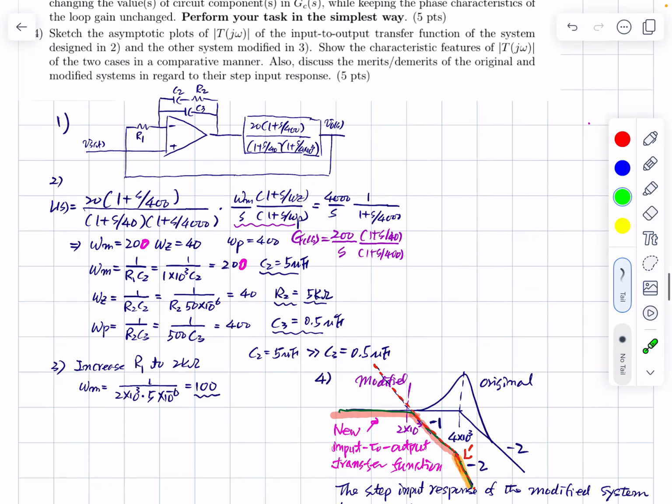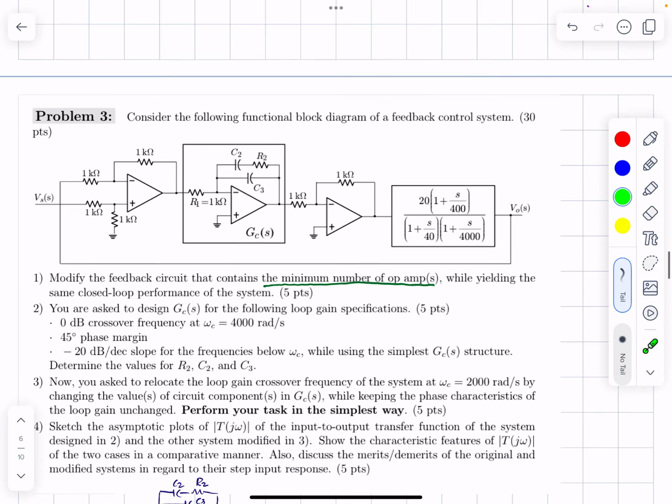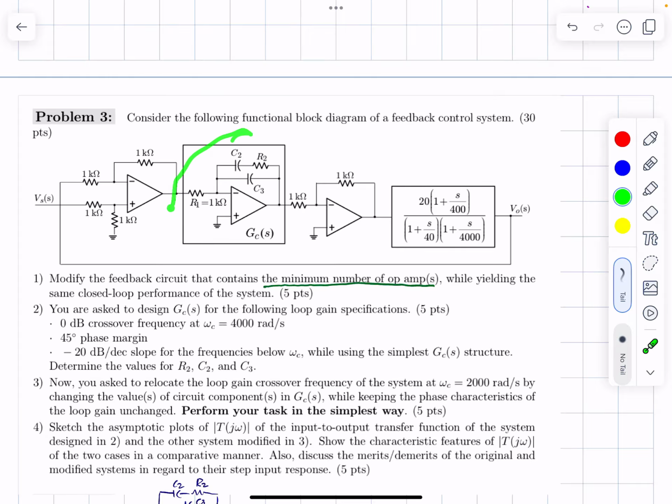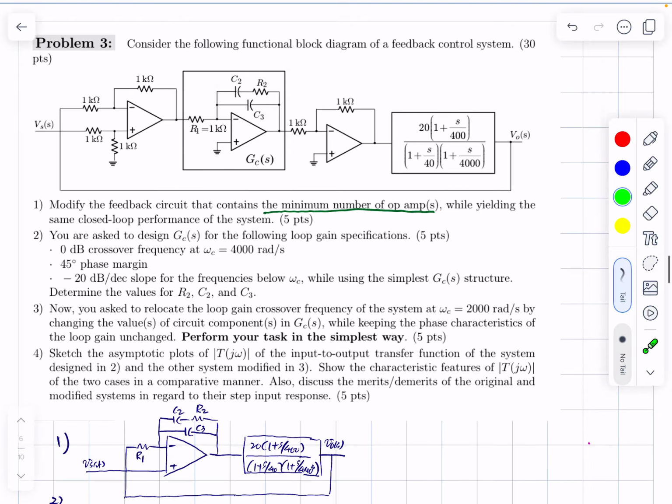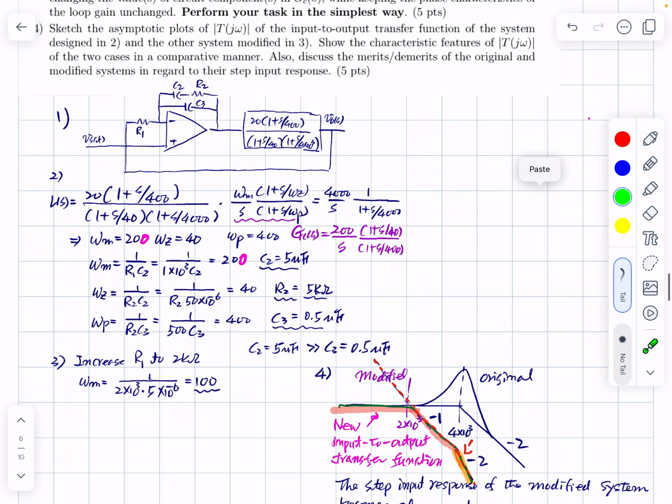This is a simple problem. Now you are experts in this: figuring out the transfer function of this and determining these values for the given corner frequencies. That is very easy, right? So this can be modified, or 3-pole 2-zero compensation. This is actually 2-pole 1-zero compensation.